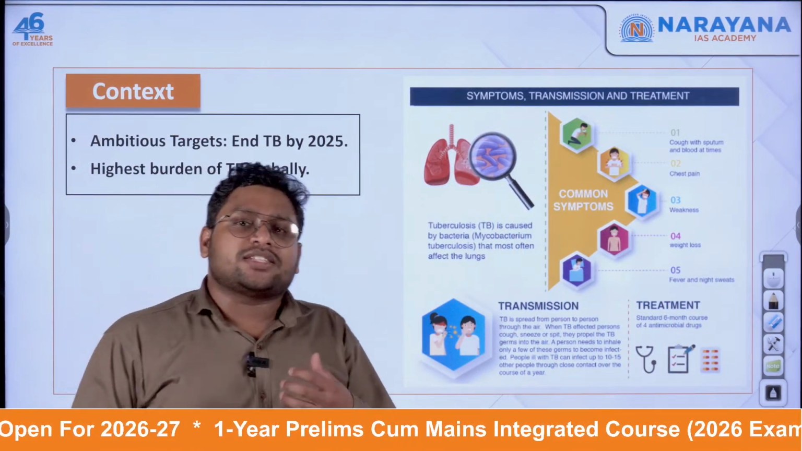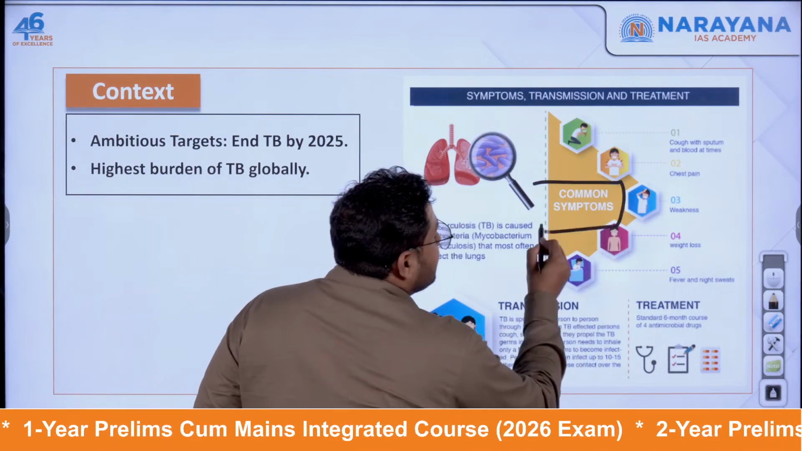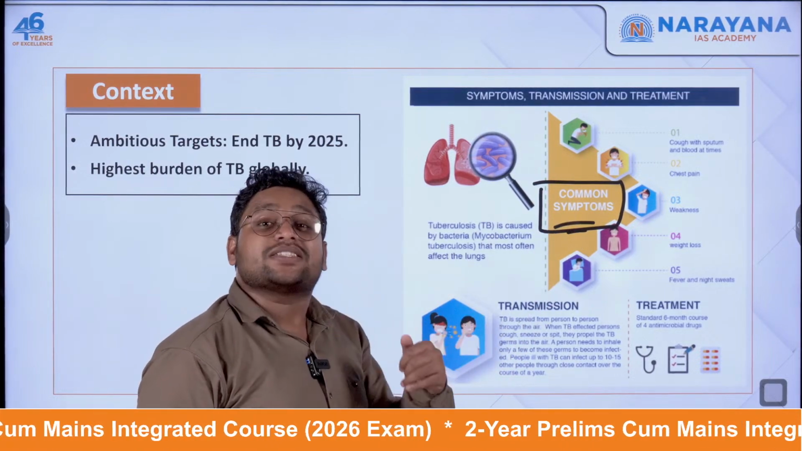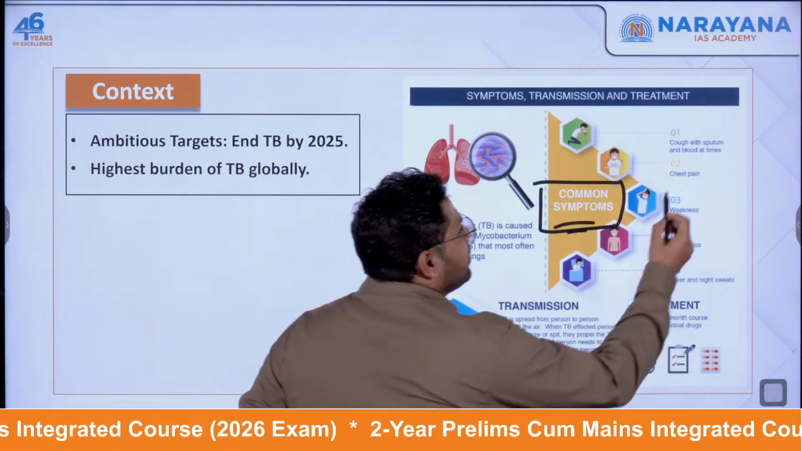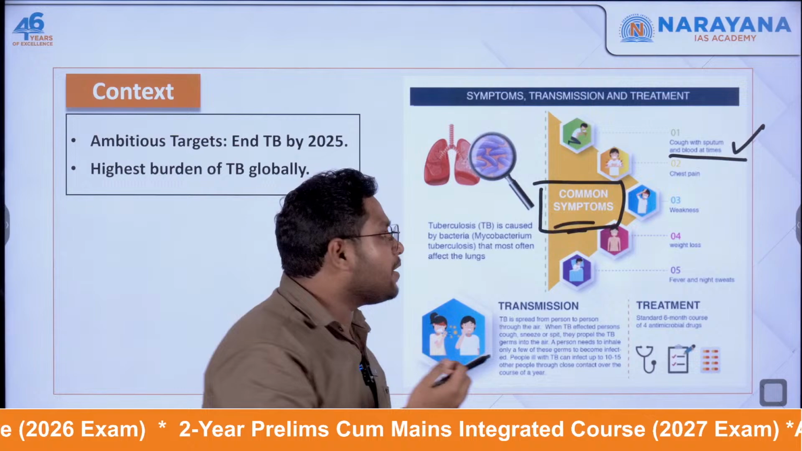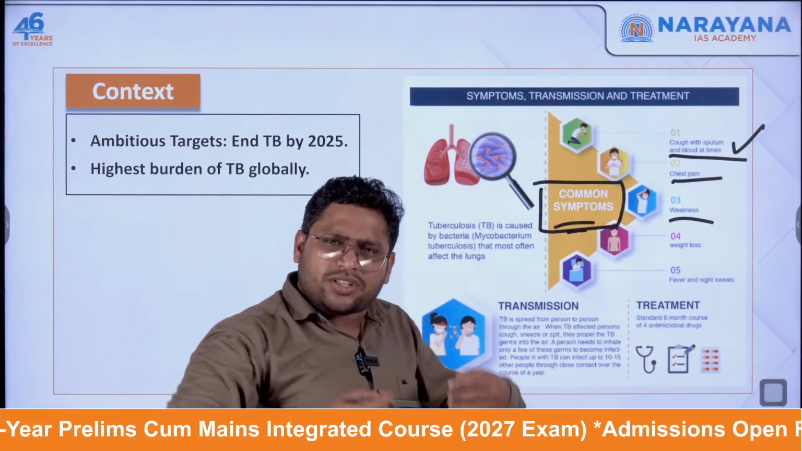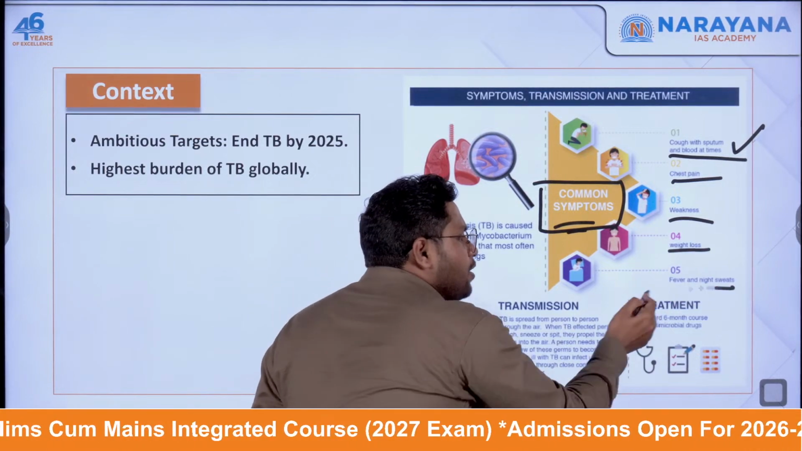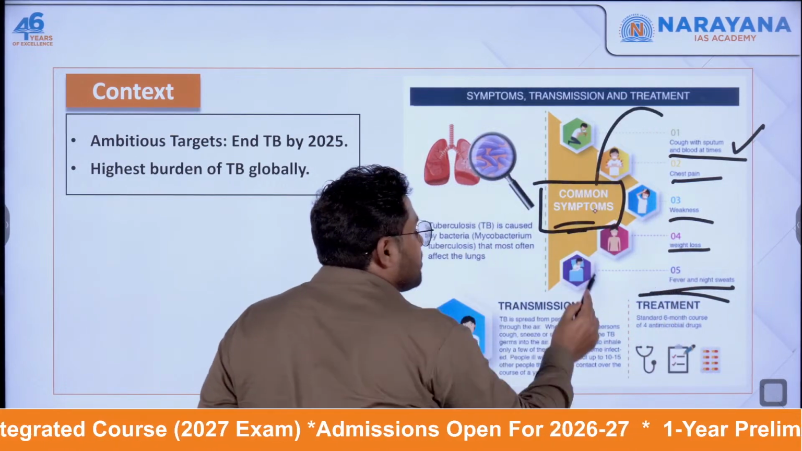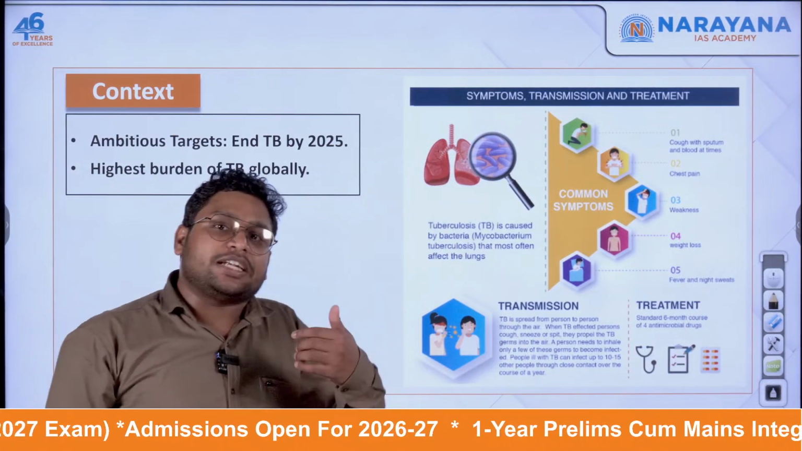Now we should know what TB is and how it comes into the picture. Whenever a person gets these kinds of symptoms, we should check whether the person has TB or not. The symptoms are cough with sputum and blood. Many times a person while coughing will come up with some blood. There will be chest pain, some weakness, sudden weight loss, and fever and night sweating. All these are symptoms, but only after diagnosis can you know whether you have TB or not.